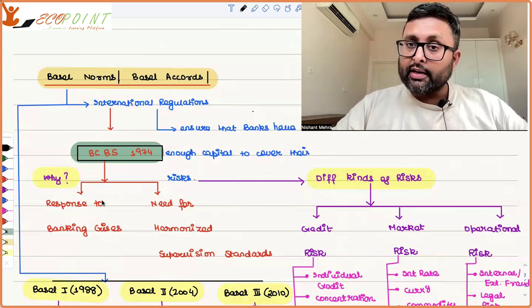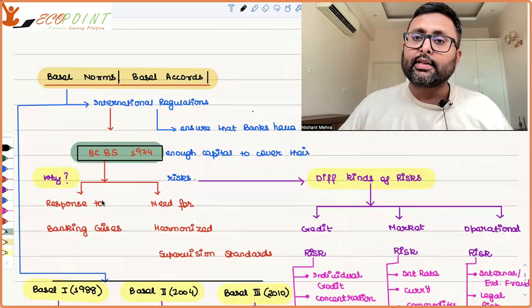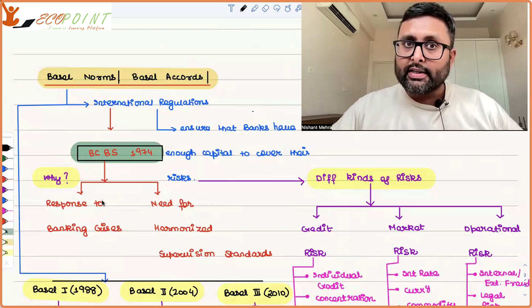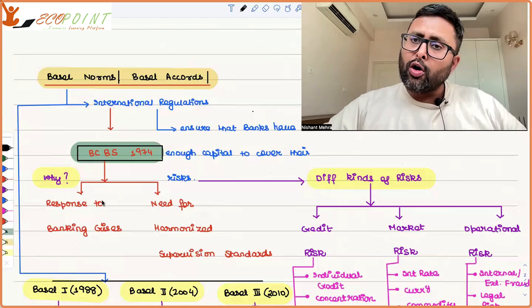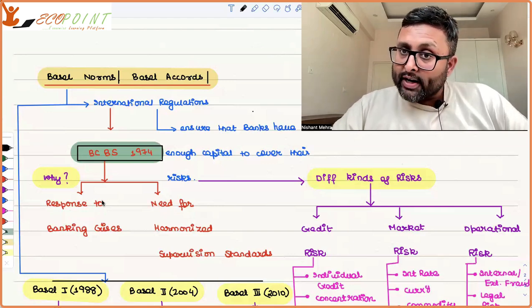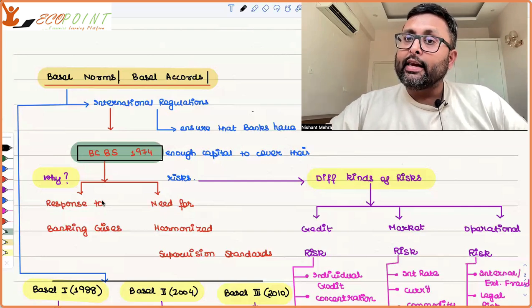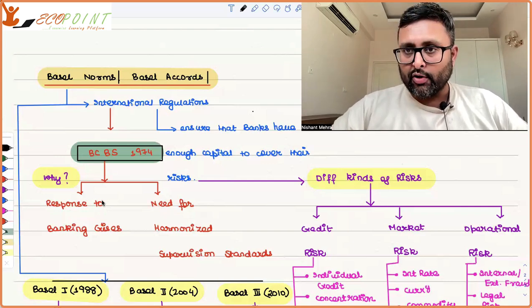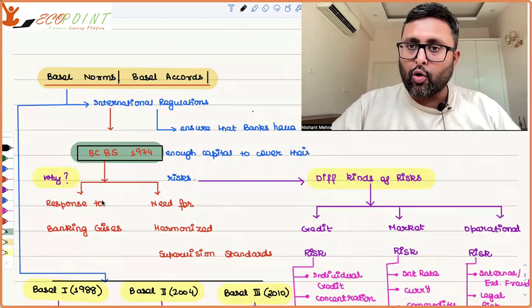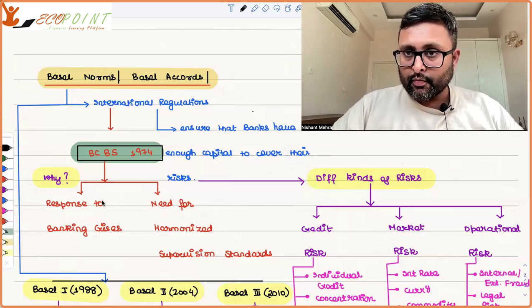So they said, why can't all the banks in the world follow a certain supervisory standard? All banks should follow the same supervisory standard, so nobody can take advantage of any lax regulatory framework. So these were the reasons which triggered the formation of the Basel Committee.